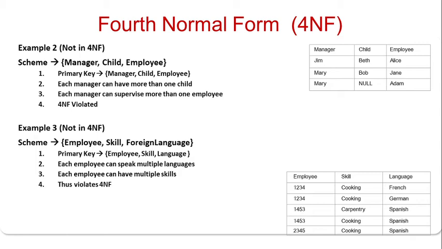Each manager can have more than one child. Each manager can supervise more than one employee. Hence a multi-value dependency exists, and thus this is not in 4NF. Similarly, employee, skill, foreign language. Each employee can speak multiple languages and each employee can have multiple skills. Thus it violates 4NF and is also not in 4NF.